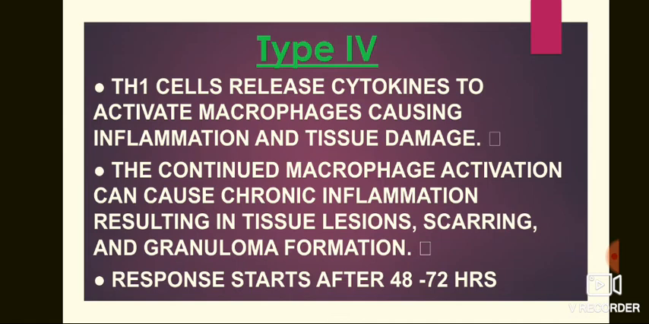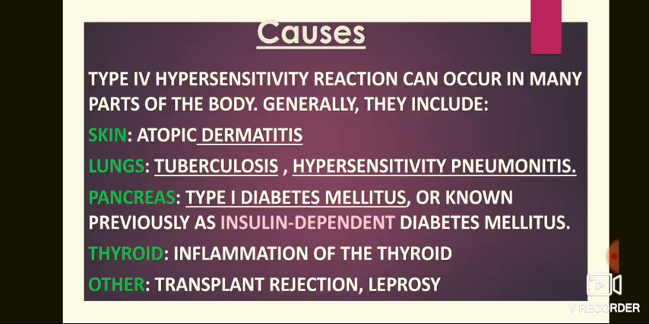We discussed type fourth in brief. Th1 cells release cytokines to activate macrophages, causing inflammation and tissue damage. The continued macrophage activation can cause chronic inflammation, resulting in tissue lesions, scarring, and granuloma formation. The response starts after 48 to 72 hours. It takes 48 to 72 hours to start.